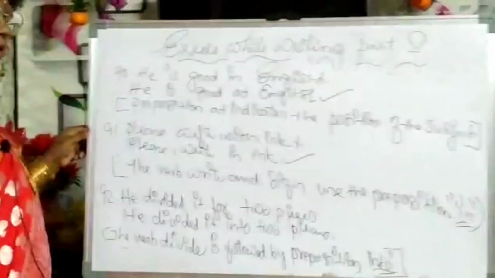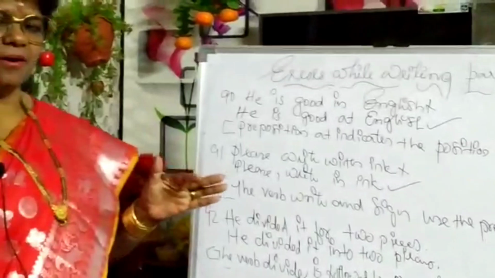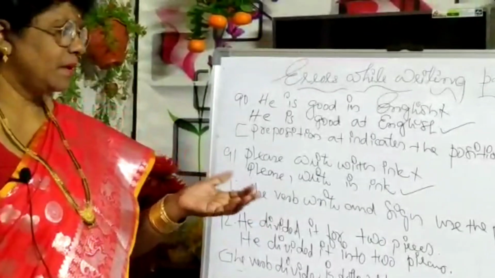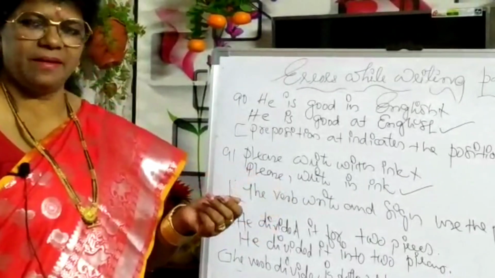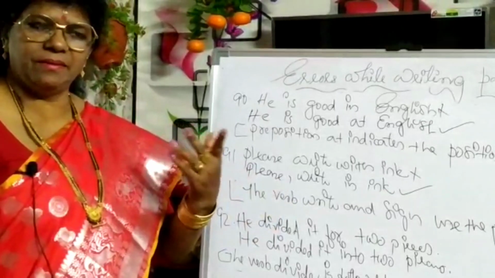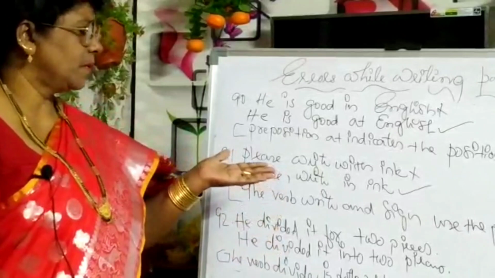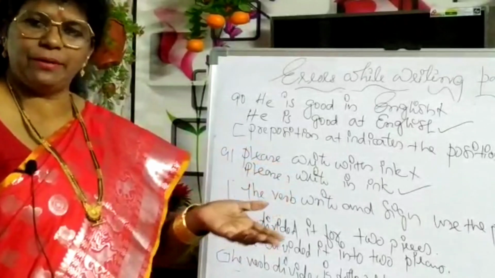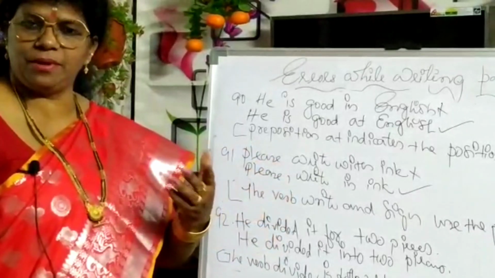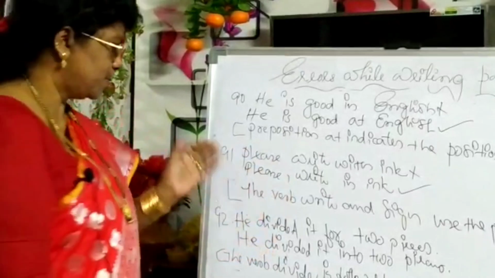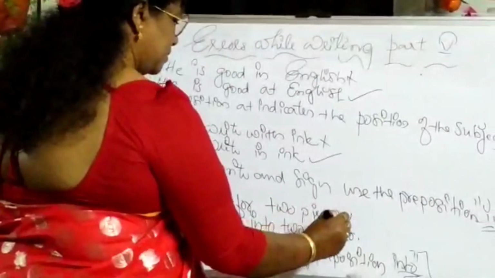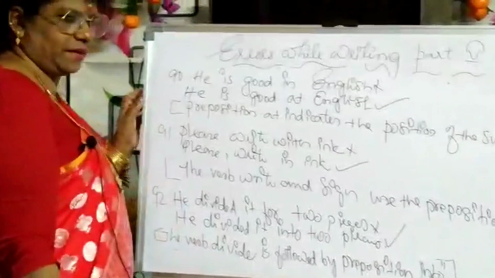See, so many prepositions we have learned today. Slight errors like these sometimes happen. So you learned where you can use and where you can't use it. Okay? So here this is wrong and this is correct. Right?